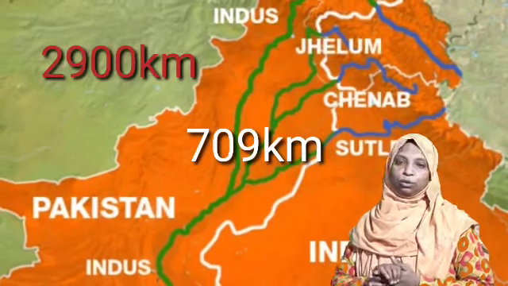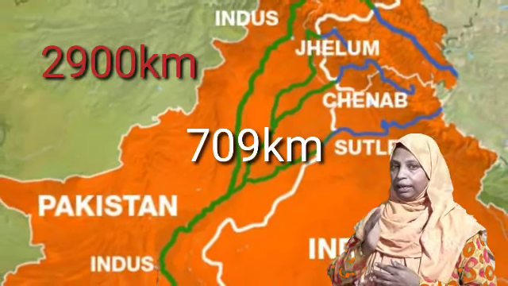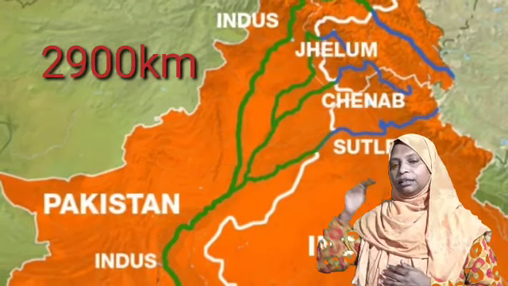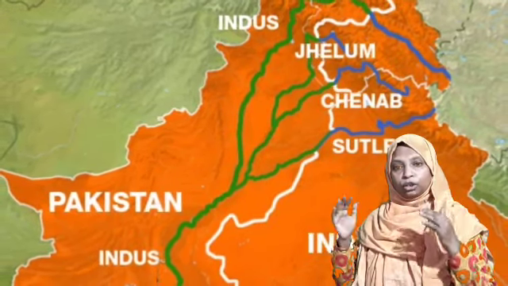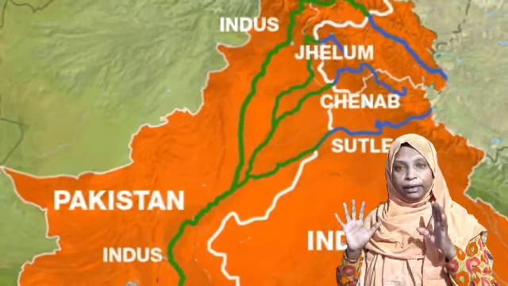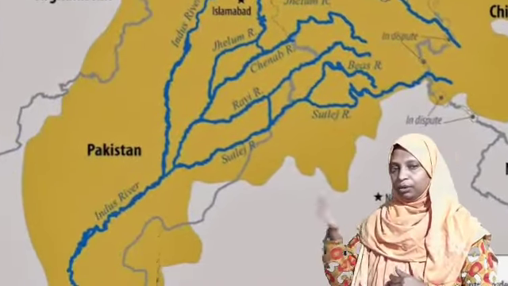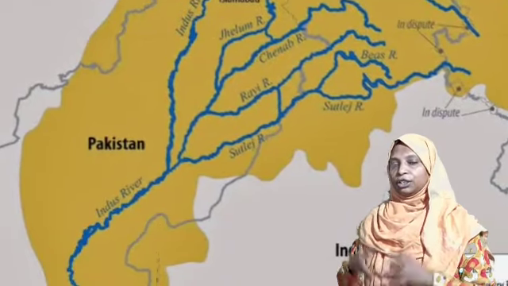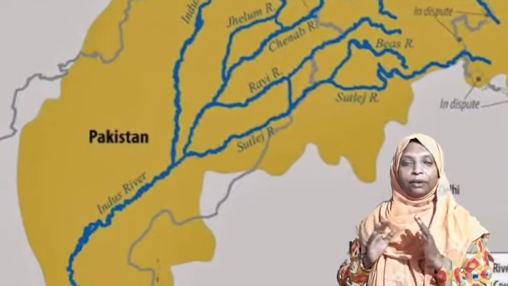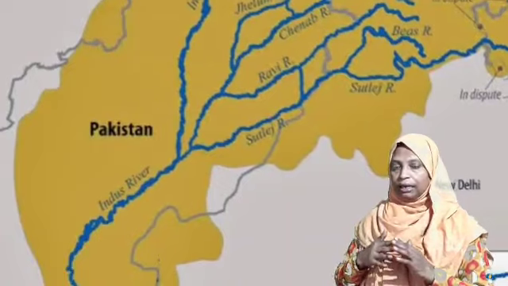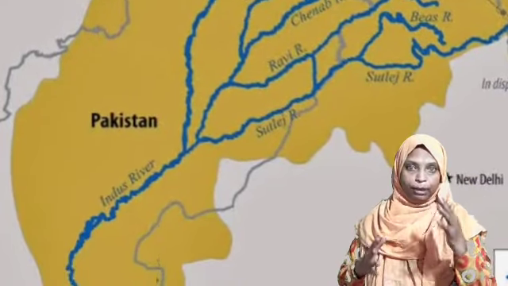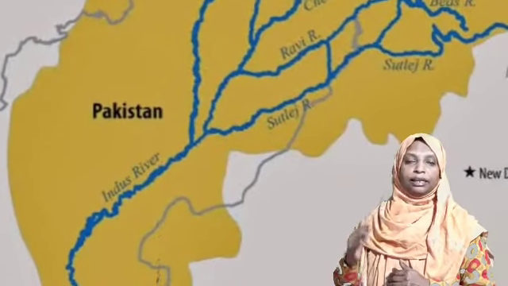The rest passes through Pakistan. On the way from Manasarovar Lake to the Arabian Sea, the Indus covers lots of areas, as it joins with lots of tributaries and distributaries. So one of the largest river basins belongs to the Indus river.